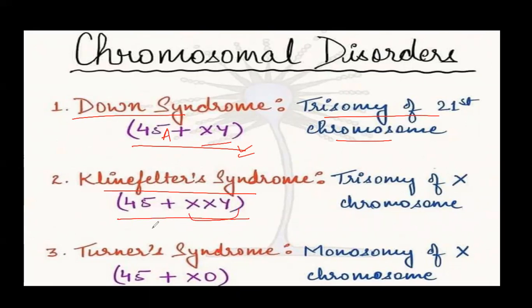In this, they have one additional X chromosome, and due to which there are certain feminine characters. Next disease is Turner syndrome, which is represented by 44 plus XO, and this occurs in monosomy of X chromosome. So these are some of the diseases which are very important for your upcoming NEET exam.